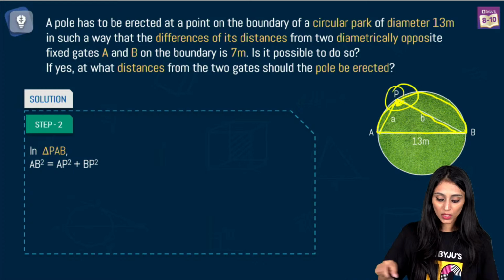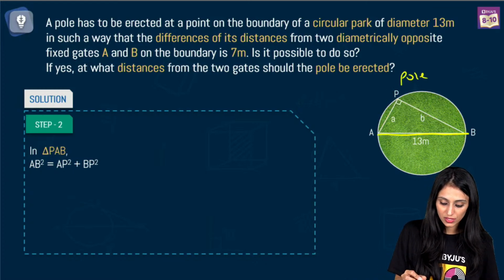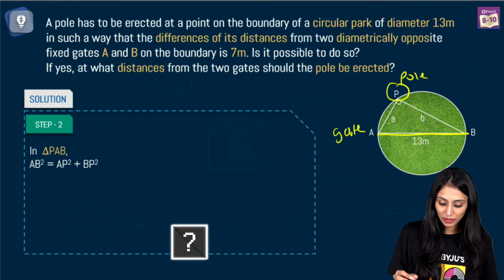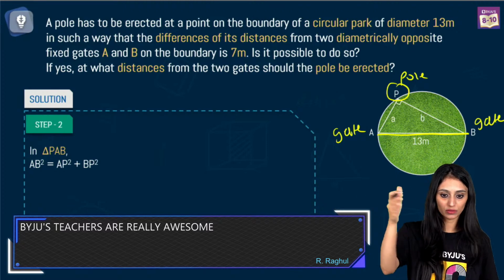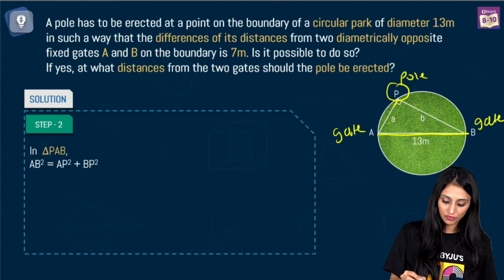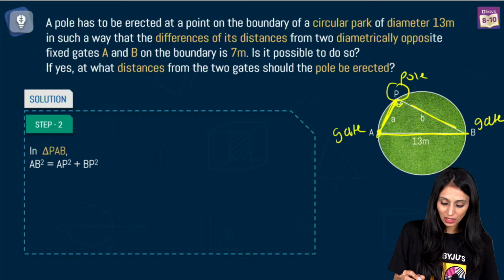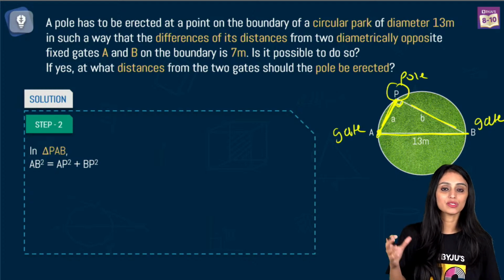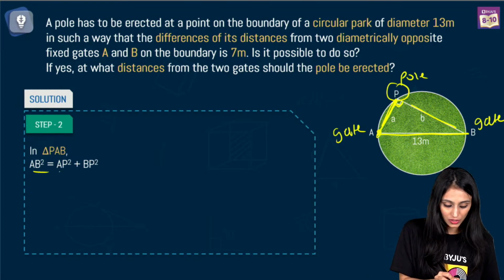So what we are talking about here is a circular path. This is the diameter and this P over here is the pole. These are the two diametrically opposite fixed gates, lying on the two opposite sides of the diameter. The difference between the distances of these gates from the pole is 7 meters, that's given. Now it's a 90-degree angle because angle in a semicircle is a right angle. You can write this statement in the exam and just apply Pythagoras theorem.